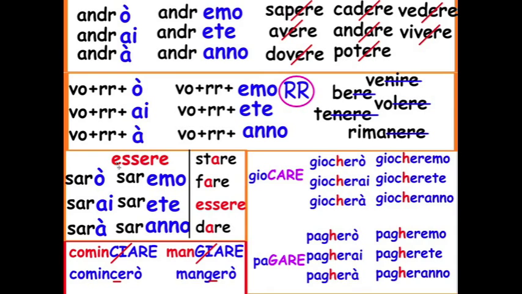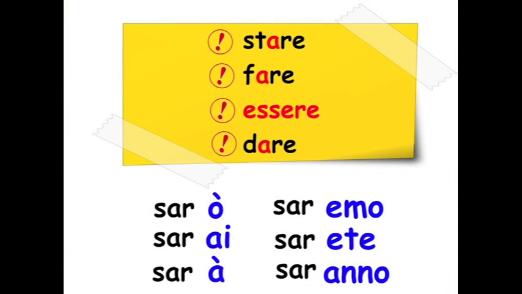Our third category is here, essere, with these other verbs that match it. So essere is always our crazy verb. Sarò, sarai, sarà, saremo, sarete, saranno. The endings are always the same, but your root has changed a lot.